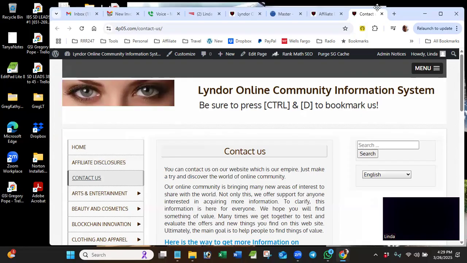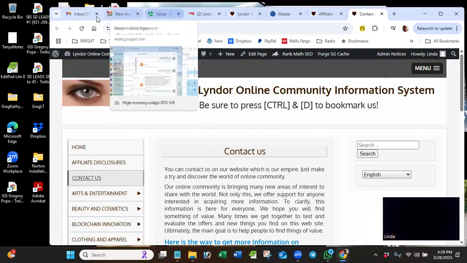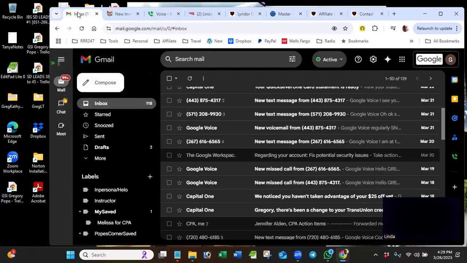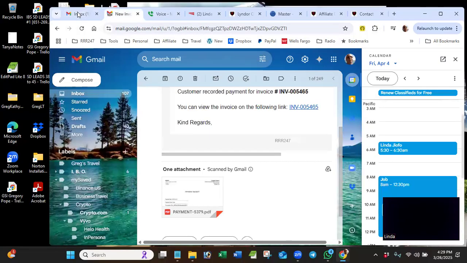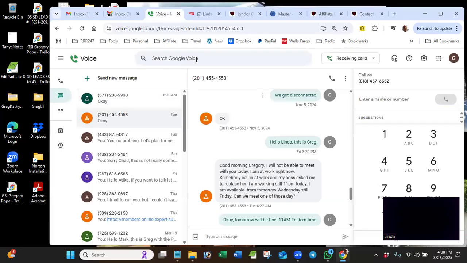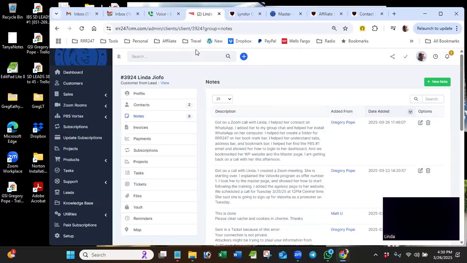The structure of this browser consists of four components. These are all the tabs. I have all these different things open on my browser right now. This is my Google inbox, and here's another Google inbox. I have two Gmails open all the time. Here's my Google Voice. That's my phone right here. When you call me, it rings on my computer. This one right here is your information that we have, and these are where I make my notes. And this is called the CRM, the Contact Manager Resource Manager.